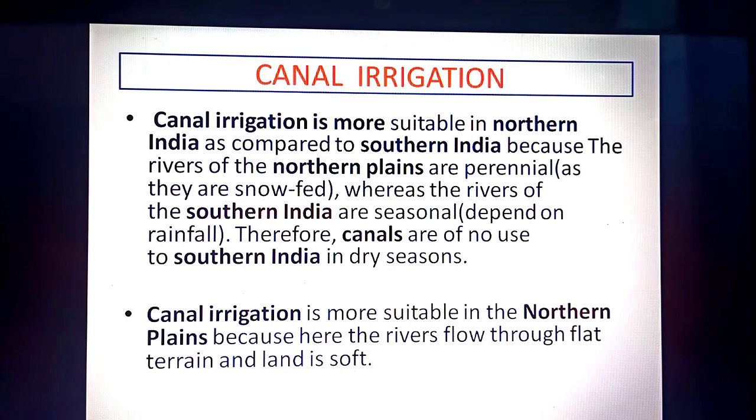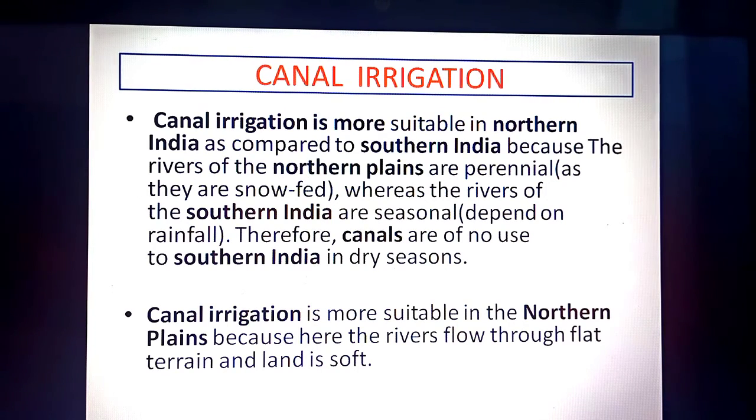The second reason is North India is flat land, low land, and the soil is soft, so canals can be constructed easily. Whereas in South India, the rivers are seasonal, they dry up in the non-rainy season. So, it's not very favorable to make canals in the southern part of India. So, like this, we prefer canal irrigation in North India more than in South India.